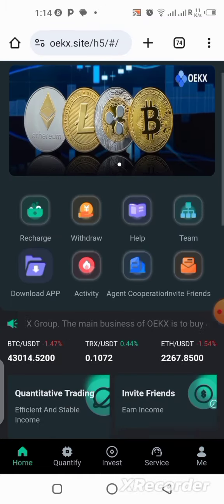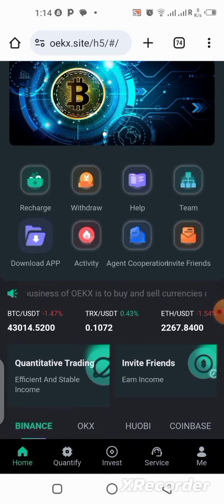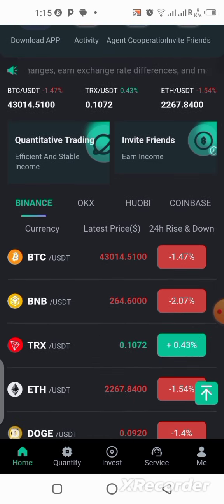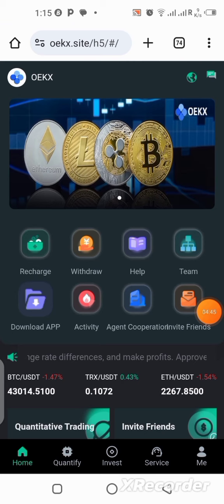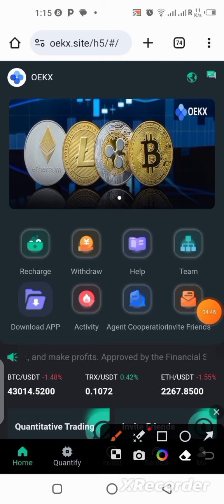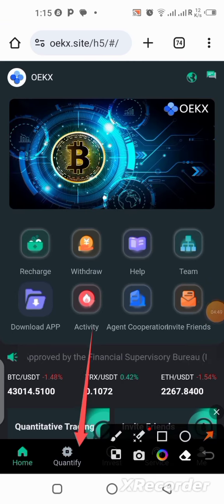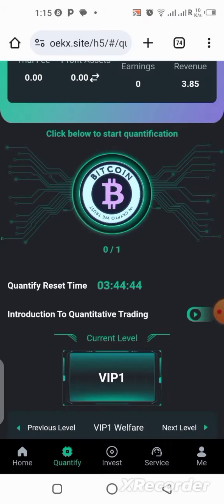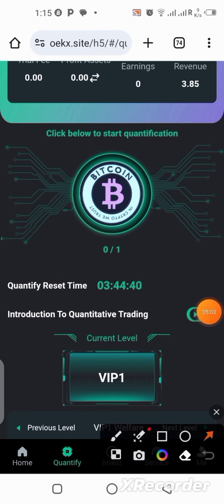So there are 3 ways you can earn with this platform daily. The first one is, after you finish the recharge, you click on where it is written quantify, which is down here. Now you click on quantify. Once you get here, the first thing you should do, as for me I've done it so I'll just tell you, is click on your VIP because you've already made the deposit of 15 USDT.